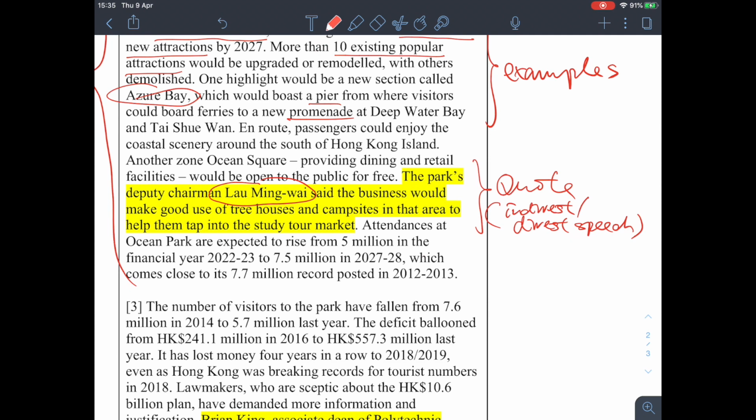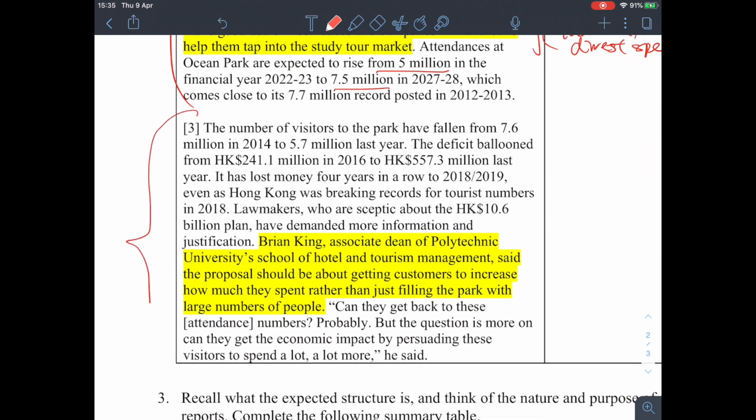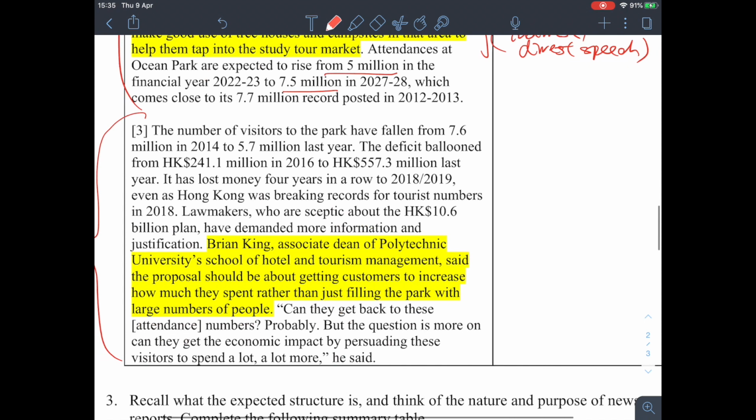Okay, and then we have more details. Okay, so attendance at Ocean Park is expected to rise from 5 million to 7.5 million. Okay, so these are the expectations of the participants, okay, all the stakeholders, right? And then next, please read the third paragraph by yourself. The third paragraph. Before we continue, please pause the video now.